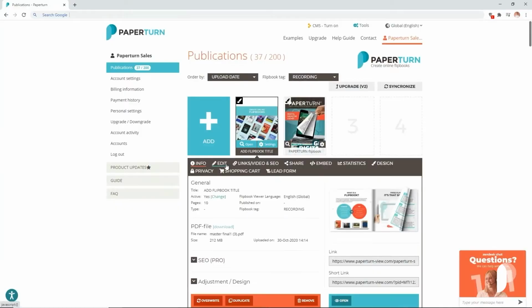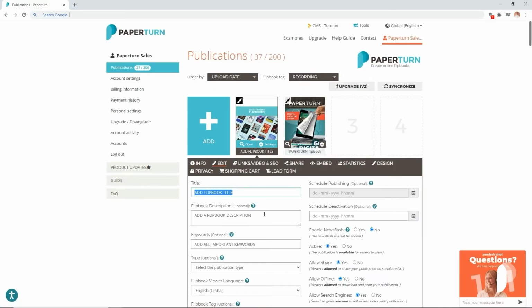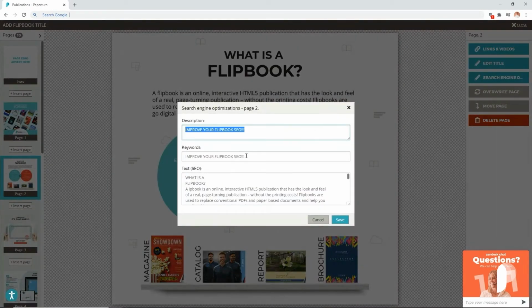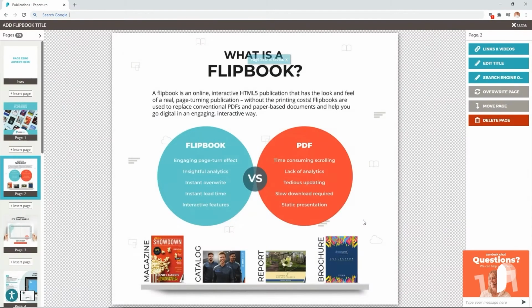Under our Edit tab, give your flipbook a title, a description, and add all important keywords. You can go even further and increase the SEO of your individual pages. Click the Links, Video, and SEO tab to add extra info to every page. This will really supercharge your SEO and ensure you get your views.